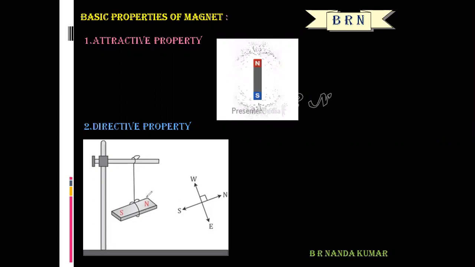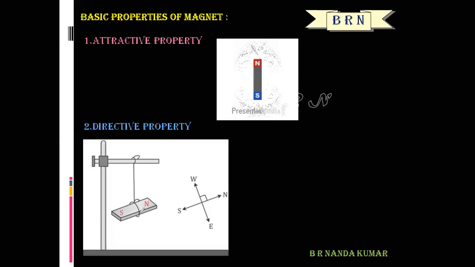The pole of the magnet which points towards geographical north is called the north seeking pole or north pole of the magnet. So here, this is the north pole of the bar magnet. The pole of the magnet which points towards geographical south is the south pole of a bar magnet.